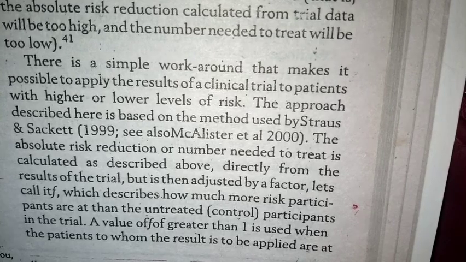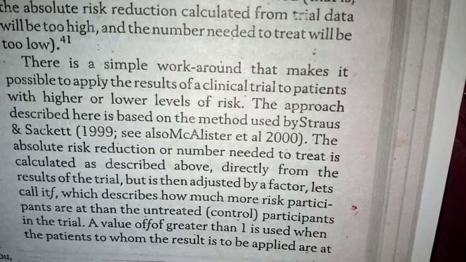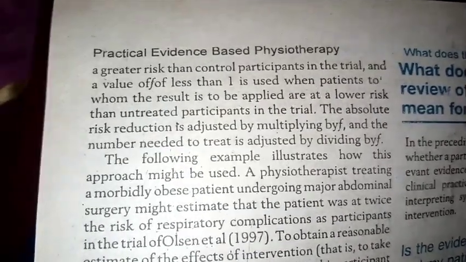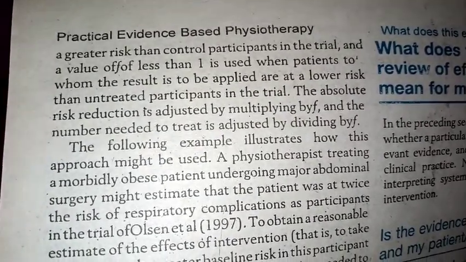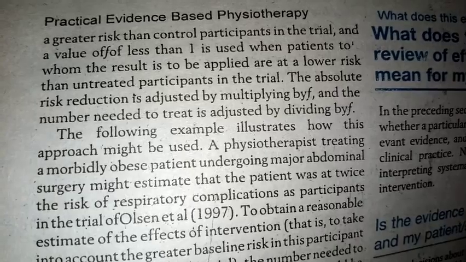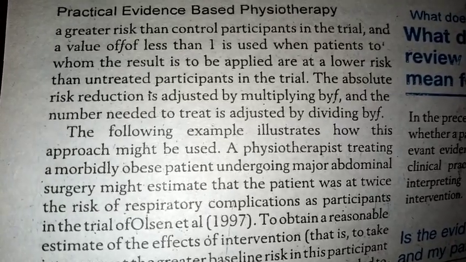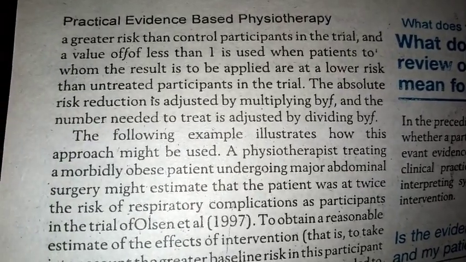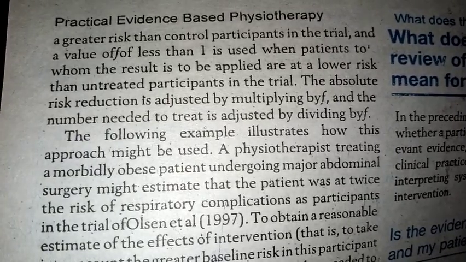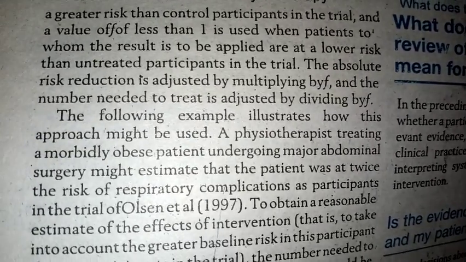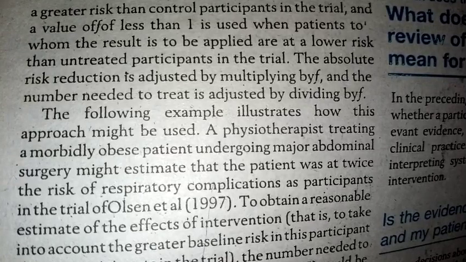A value of greater than 1 is used when the participants to whom the result is to be applied are at a greater risk than control participants in the trial, and a value of less than 1 is used when the patients to whom the result is to be applied are at lower risk than the untreated participants in the trial. The absolute risk reduction is adjusted by multiplying by F and the number needed to treat is adjusted by dividing by F.